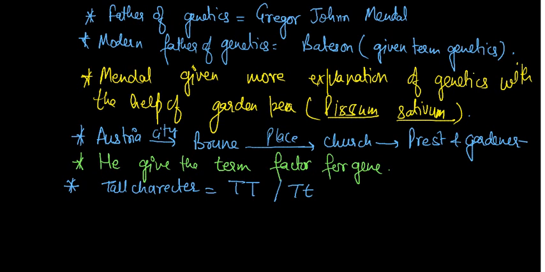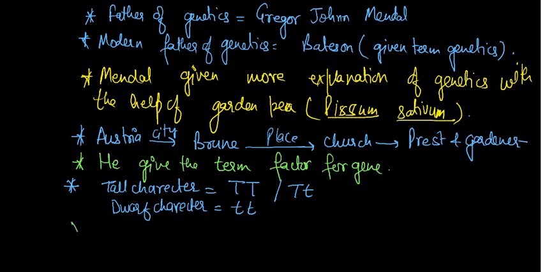If a plant has a dwarf character, then it has small t and small t. When both alleles are the same, like capital T and capital T, that is one case, but here you see that capital T is also paired with the small t. So alleles are of two